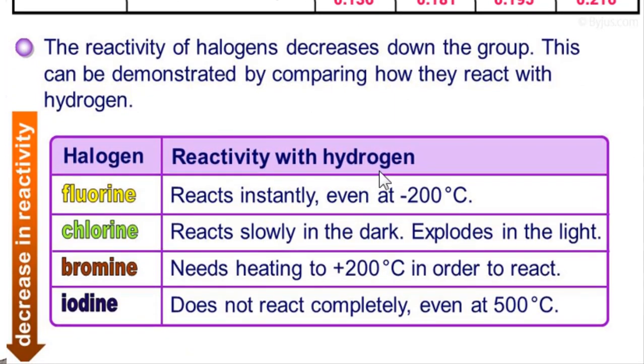How does a halogen react with hydrogen? Fluorine reacts instantly at minus 200 degrees Celsius. Chlorine reacts slowly in the dark, it explodes in the light. Bromine needs a very high temperature, that is plus 200 degrees, in order to react, while iodine requires 500 degrees Celsius to react. So it started with a temperature of minus 200 degrees, then it became sunlight, then plus 200 and now plus 500. Therefore, it is very clear that the reactivity gradually decreases from fluorine to iodine.